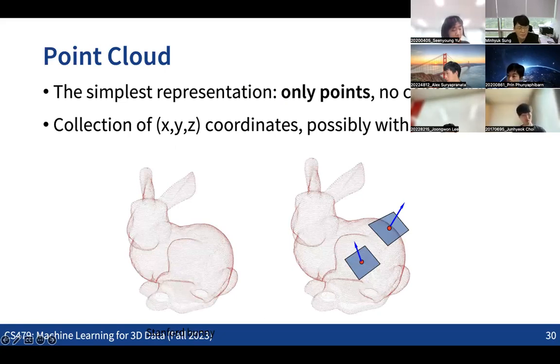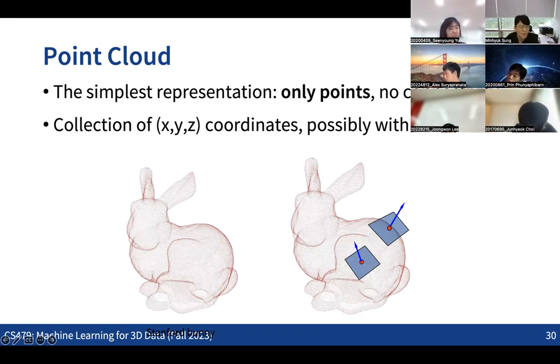So we are not having any voxels or images, but we are representing the 3D shape as a set of points, even without any connectivity information. That's why we call this a point cloud, just a set of points. We have the x, y, z coordinates for each point, and we might also have some extra information.